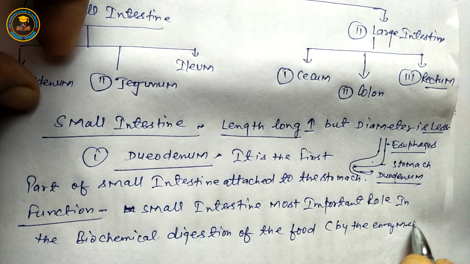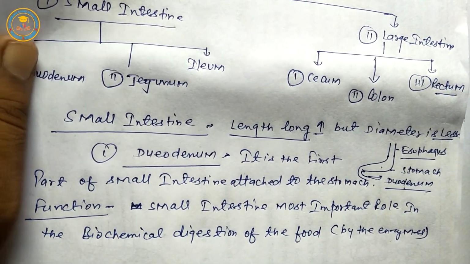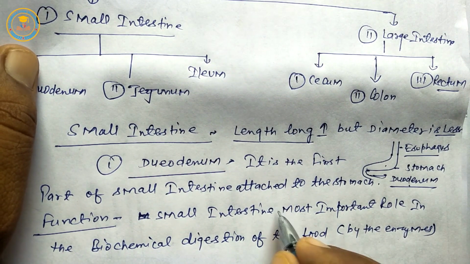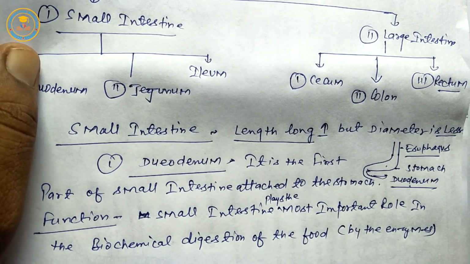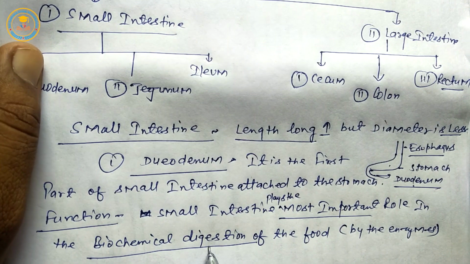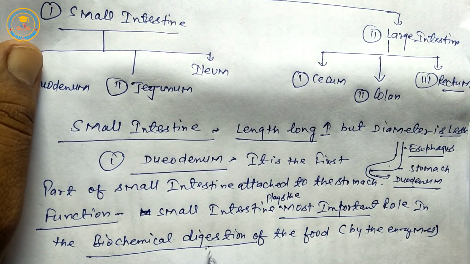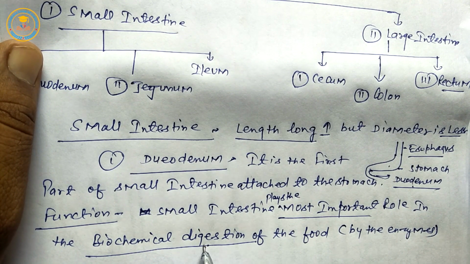Once again, the small intestine plays the most important role in biochemical digestion. It means complex food material is converted to small or simple food material by an enzymatic process. It is called digestion.